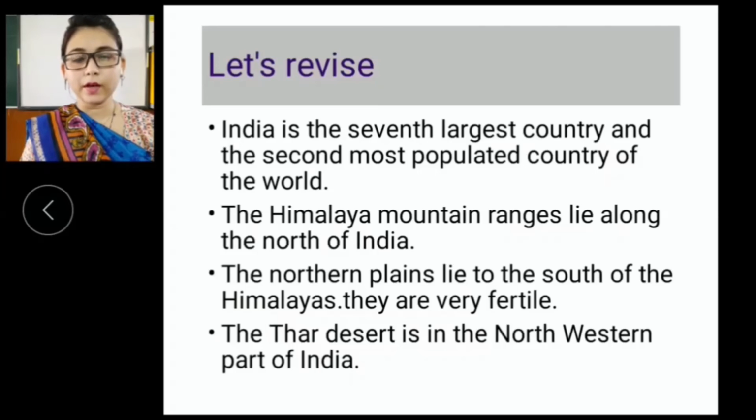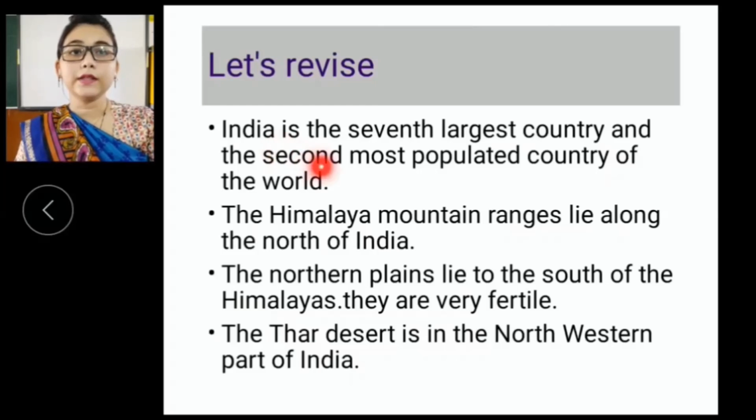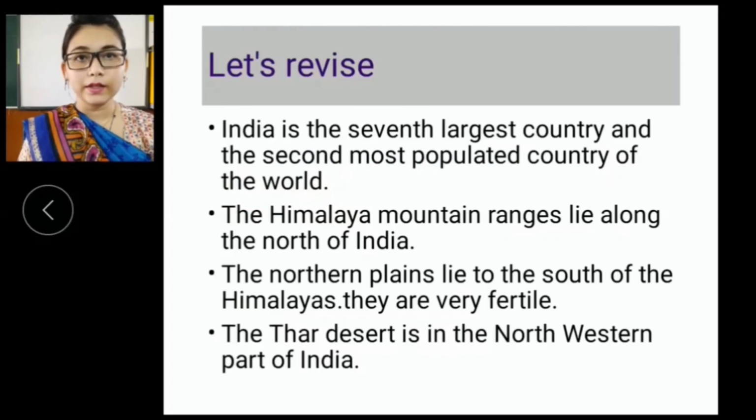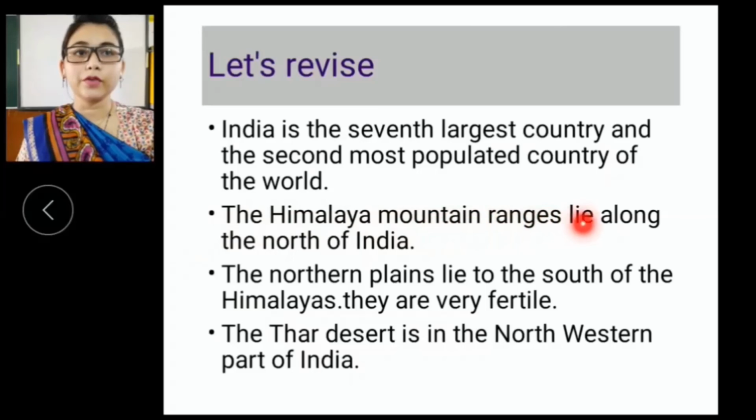The 2nd most populated country of the world is India only. Which country comes 1st? That is China.